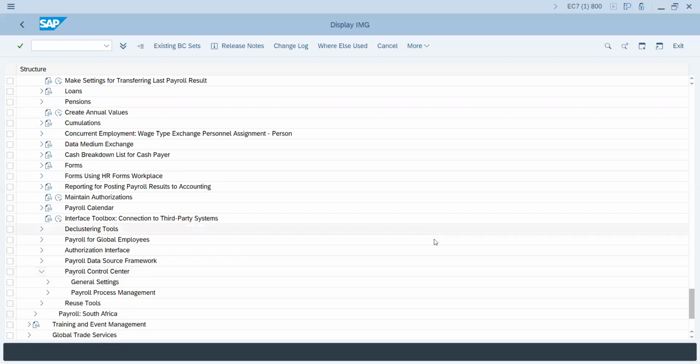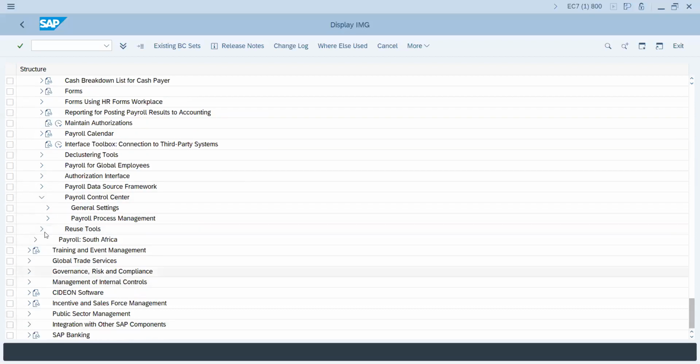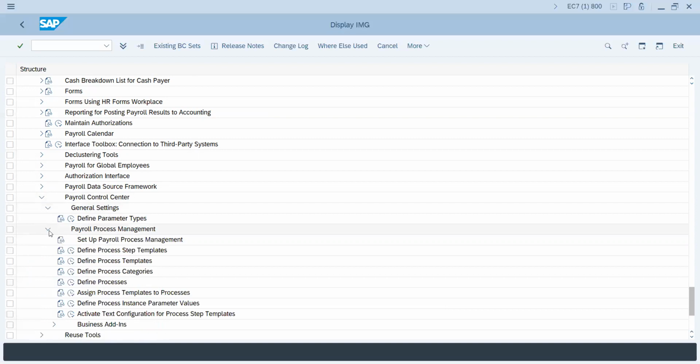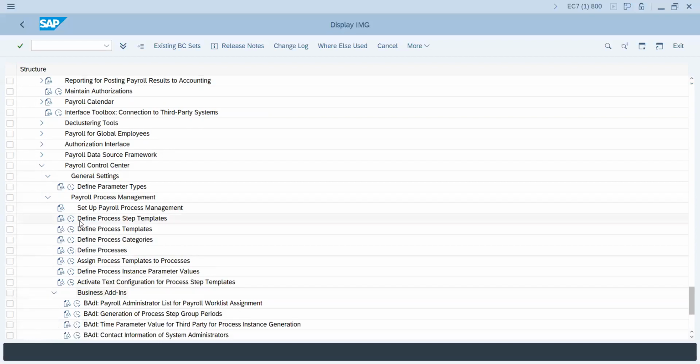You can see, are you able to see the payroll control center node? Okay, so these configurations I'll also cover on top of your Canadian payroll, because this is also very essential to understand: what the payroll process management is, what the process template is, what the different policies are. All those details I'll cover in payroll control center. There will be a dedicated session towards the end, so that it will be an add-on value to your current profile. I hope it will be easy to understand. I'll take you through the entire payroll control center.